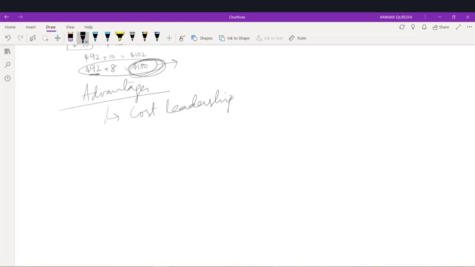The second one is real cost reduction, in the sense that we are not following something short term, right? Whatever cost reduction we are proposing in target costing is a more longer term concept. We have changed the design, that is a permanent solution.